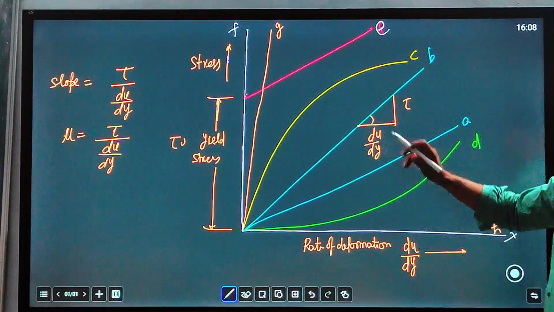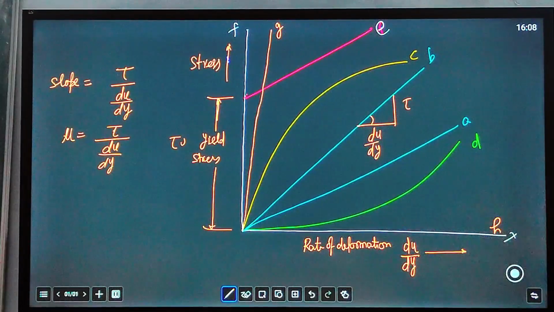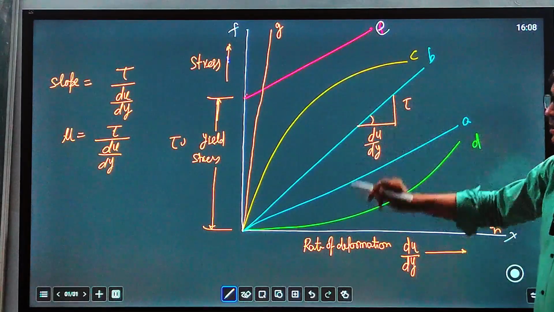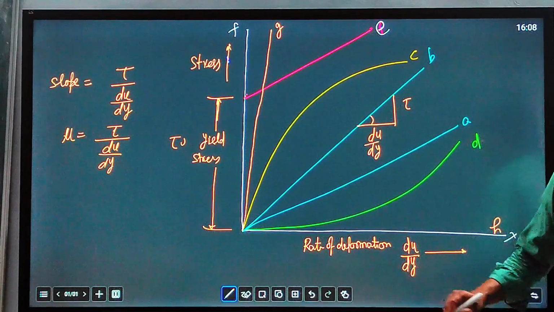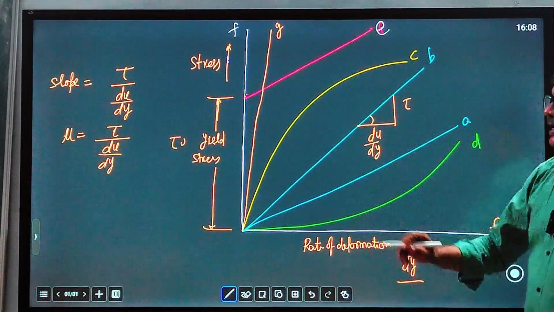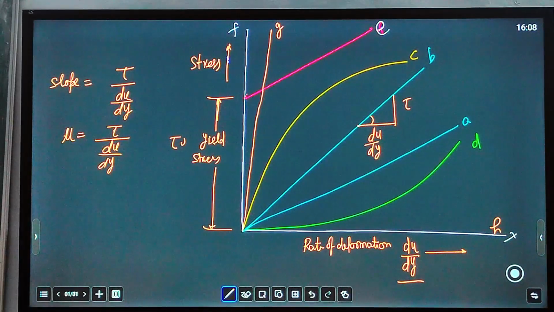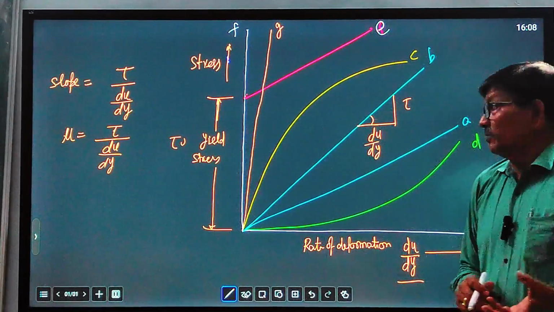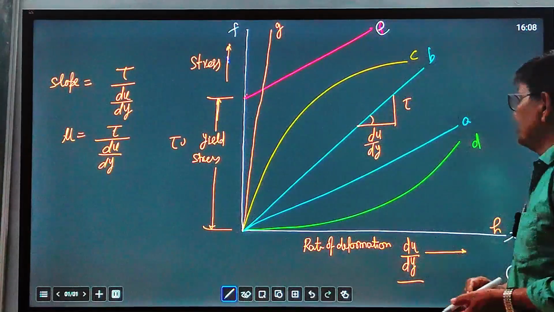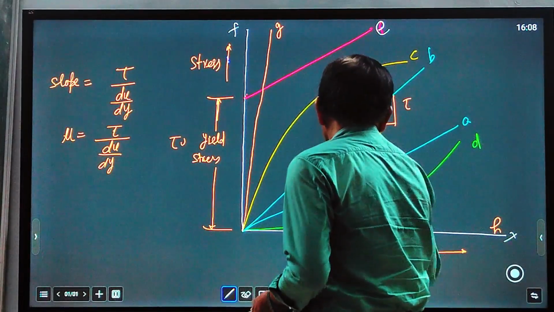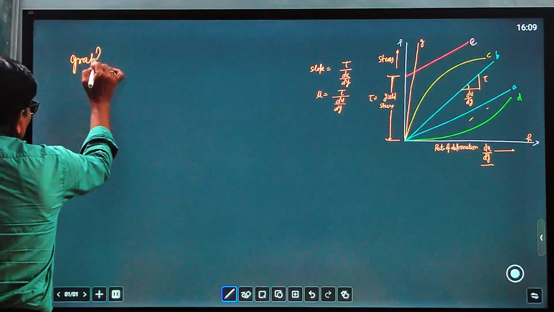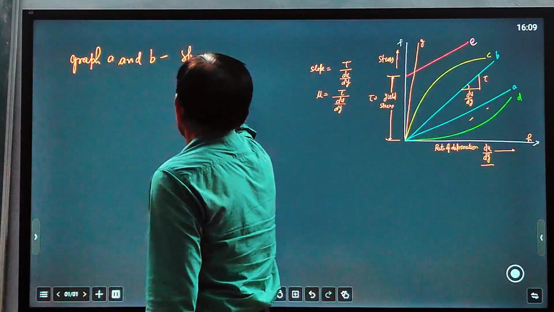Here the slope remains constant, meaning the slope is independent of the rate of deformation. Even as the rate of deformation changes, in graphs A and B the slope remains constant throughout the variation of deformation versus stress. So this kind of fluid, where the slope remains constant, meaning the coefficient of viscosity remains constant, is known as a Newtonian fluid. So graphs A and B show Newtonian fluid.